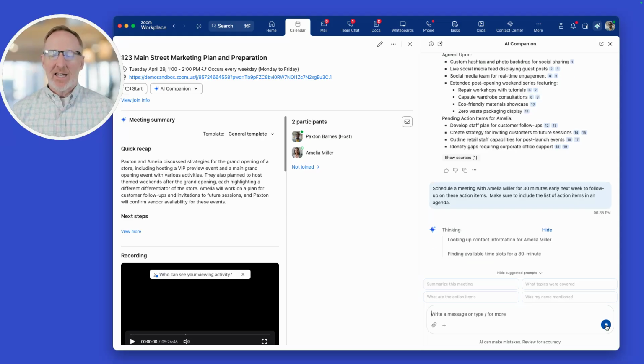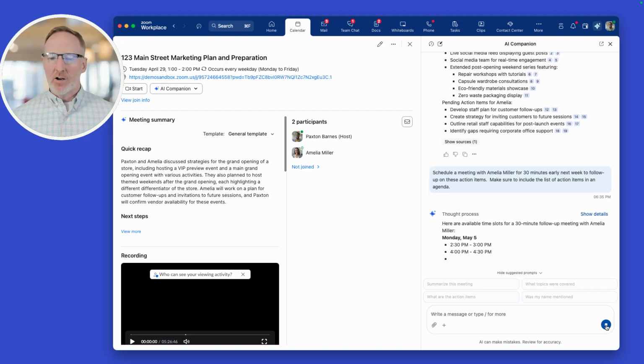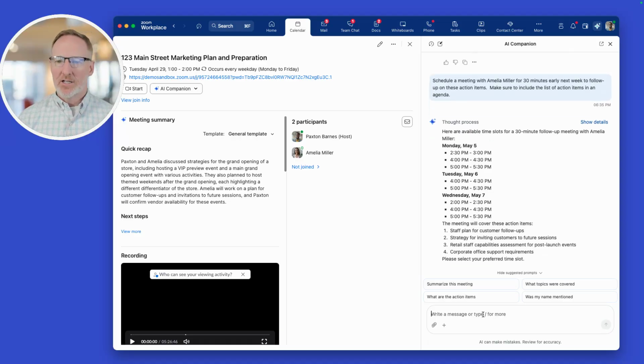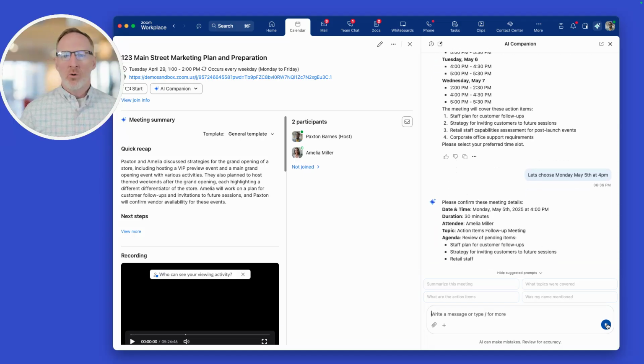What's happening is it's looking at both of our calendars, looking for a 30 minute time slot in the early part of next week so we can block this off on each of our calendars. It's returning a few different options. I want to do this as early as possible, so let's choose Monday, May 5th at 4 p.m. Very good. I can engage with my AI Companion through natural language without ever having to leave this tab, without having to find a calendar window. And I can, of course, do this with more than one attendee as well.